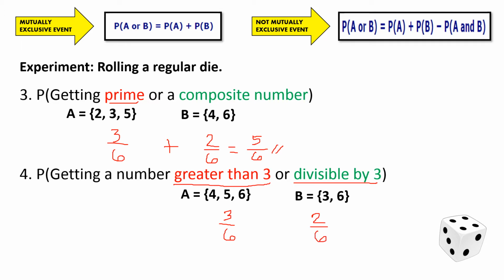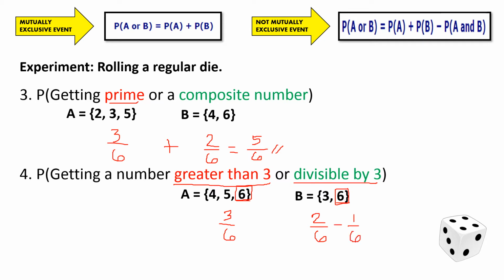Upon looking at the elements from each set, we notice that both of these contain number 6. Since they have number 6 on both sets, we are going to have a subtracting value. Meaning, the event that we do have in number 4 is under not mutually exclusive, because the number 6 is not exclusive to one another. Both of them are sharing number 6. Since there is only one common element between the two sets, we are going to subtract 1 over 6 only.